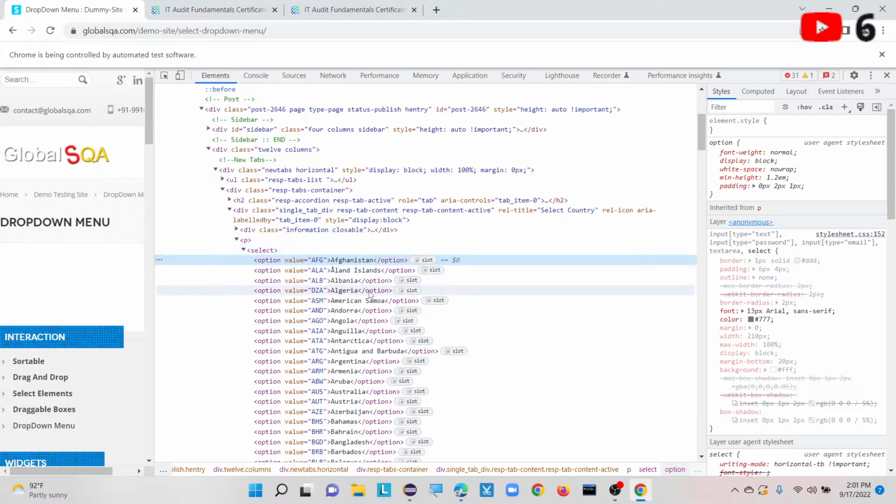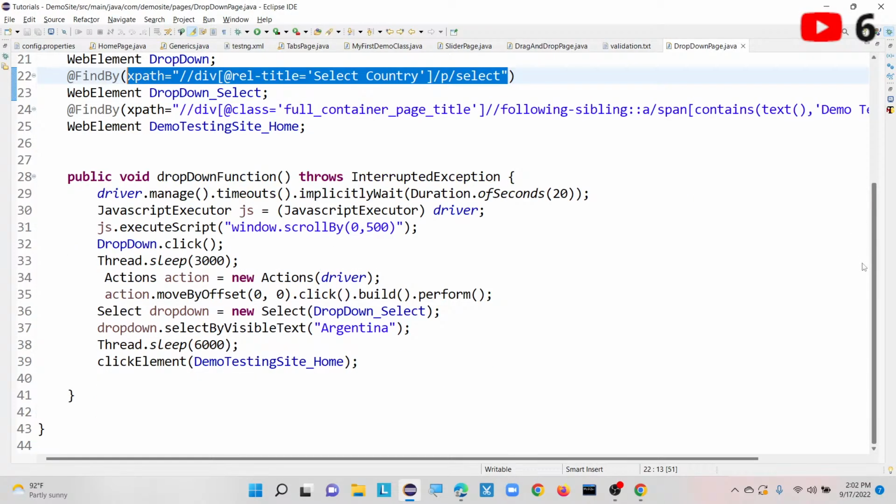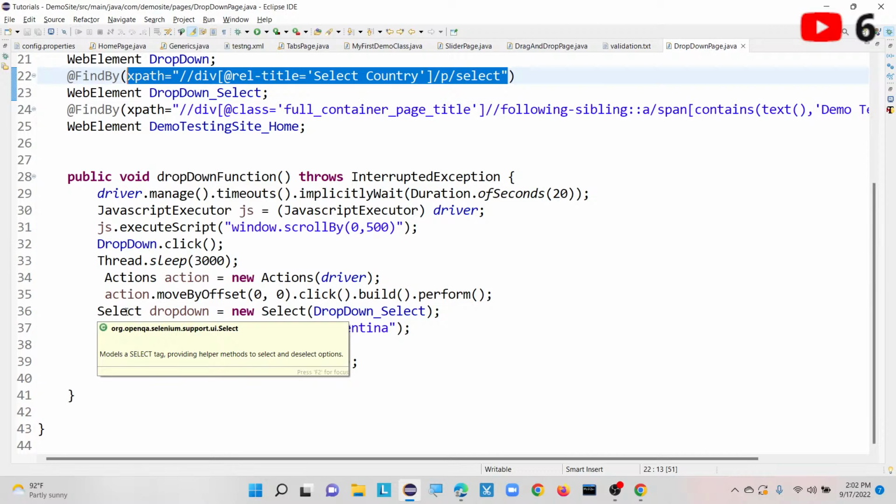Here Selenium WebDriver provided a class that is called the Select class. Selenium WebDriver provided one class to automate these drop downs. That class name is Select class. Select is a class, where we are going to define a drop down list.